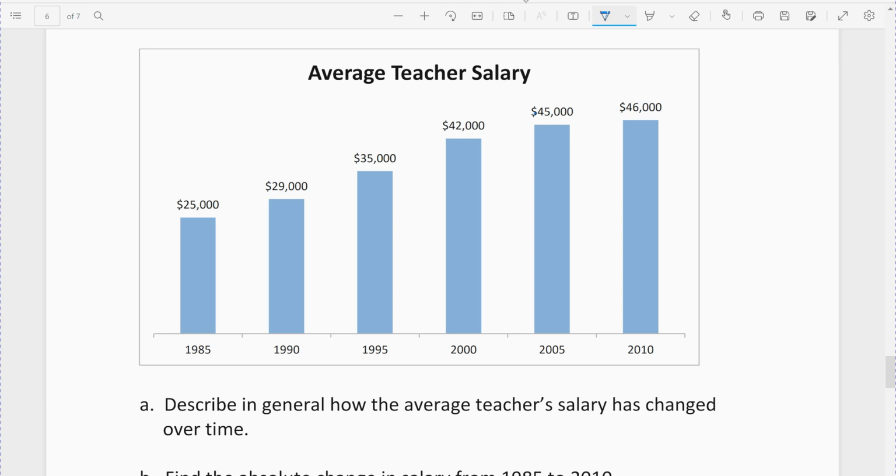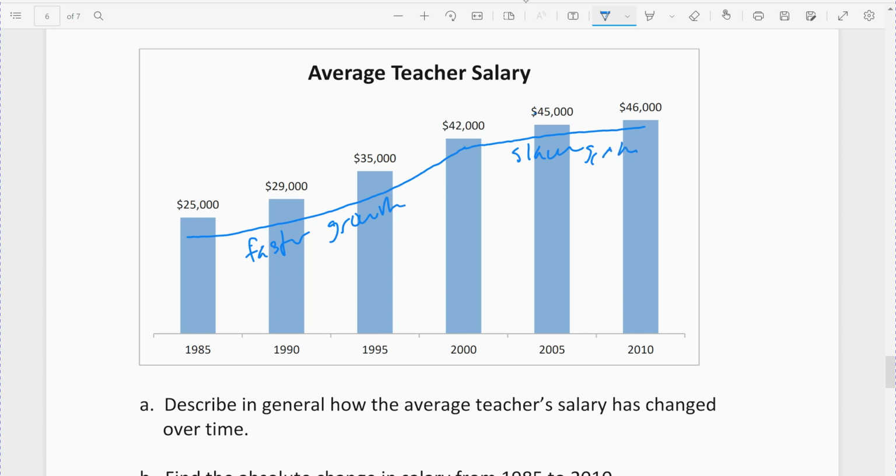If you look here, from 1985, it grew pretty fast. It's a faster rate of growth between 1985 and 2000. Then from 2000, it still grew, but if I connect the bars, it's less steep. So it's growing a lot slower in the 2000s. You can put it in your own words. Over the entire time, the salary got larger. It grew, but it definitely grew faster here and slower here.